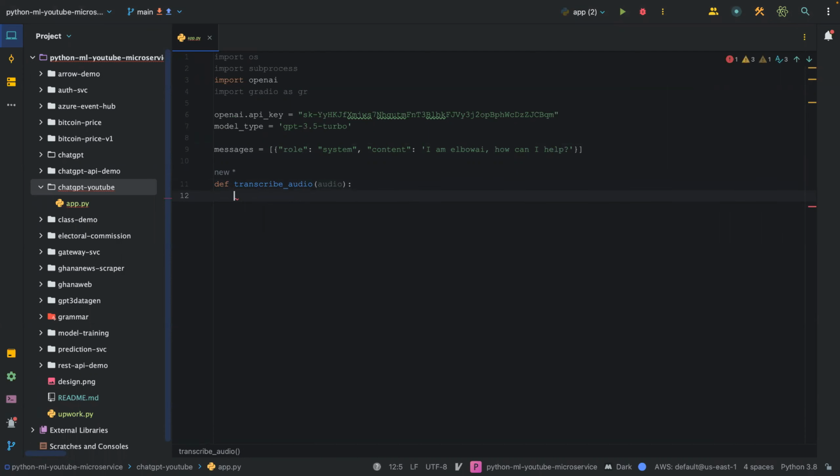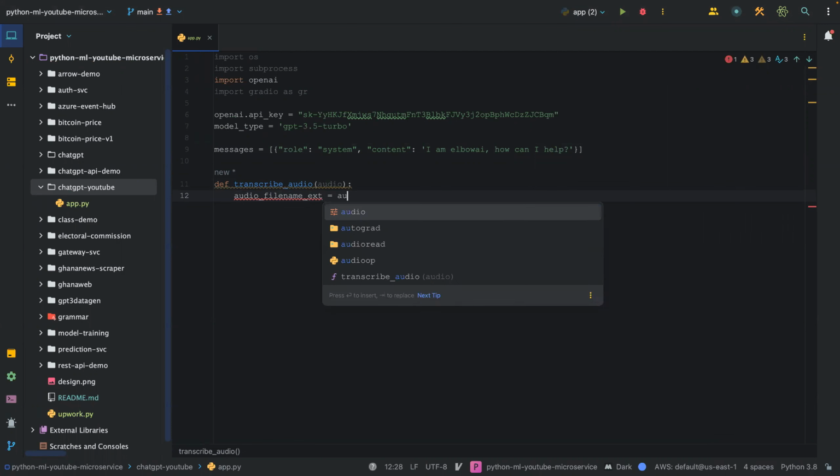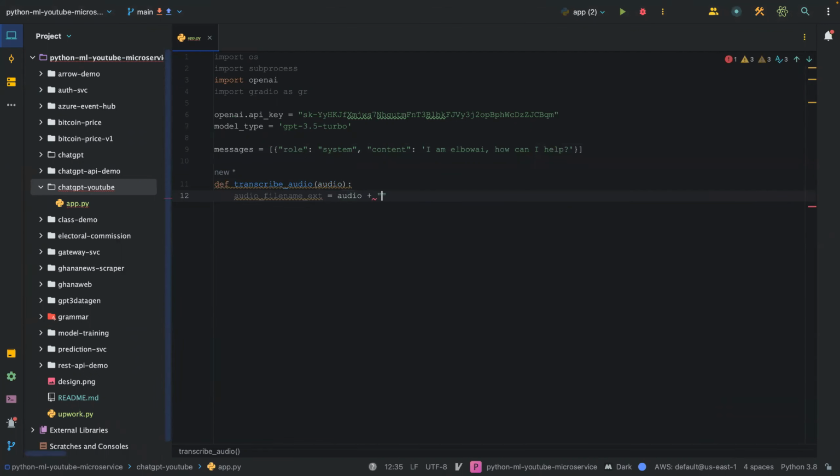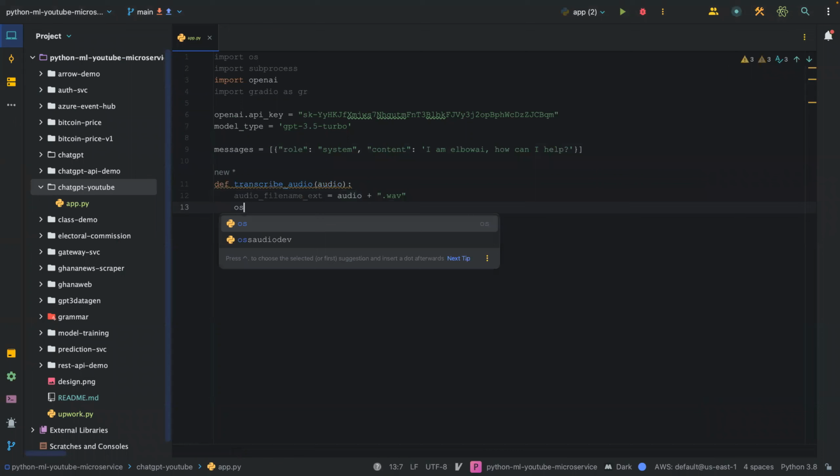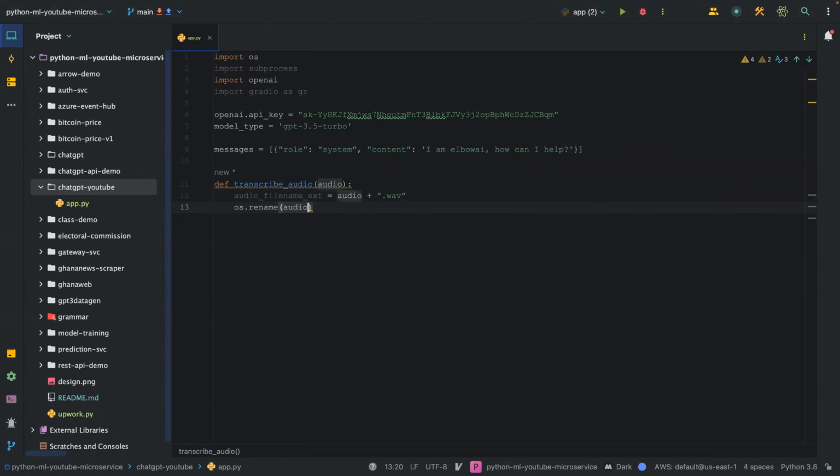Once we do that, I'm going to say audio file name extension is equal to audio, and then we concatenate it with .wav. And then we say os.rename, we want to rename the audio to the audio file